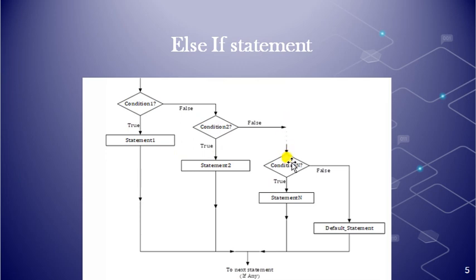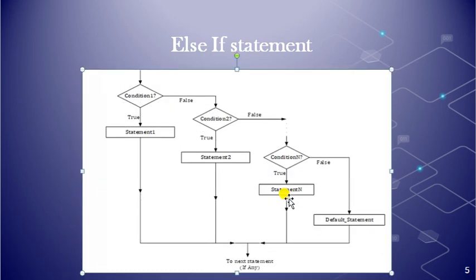Otherwise it will go to another condition, and so on. The last condition will be checked, and if it is true then statement n will be executed. If all conditions are false, then the last statement will be executed. This is the structure of the else if statement we have discussed.